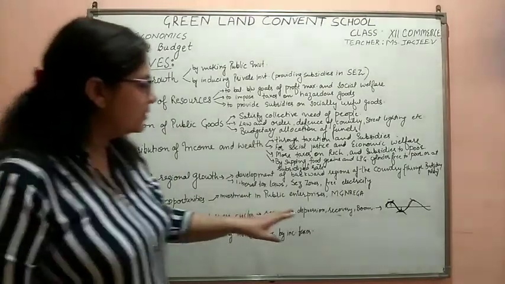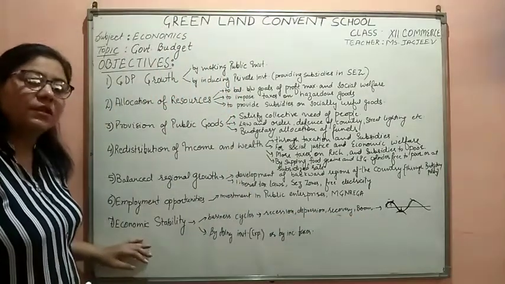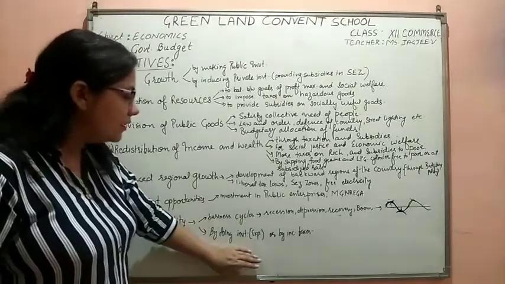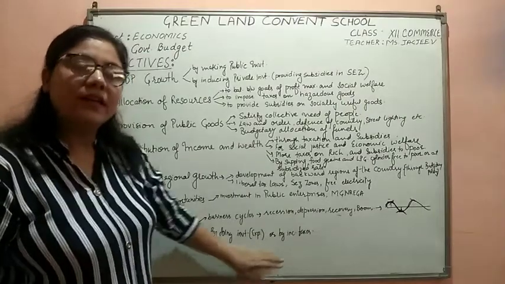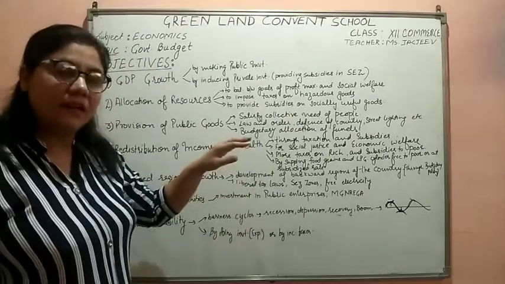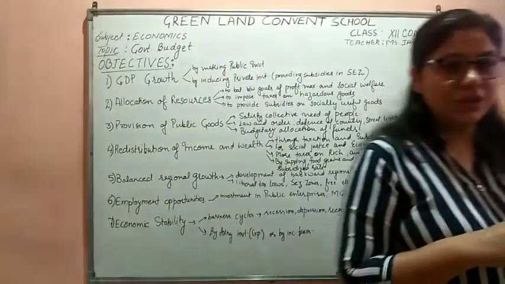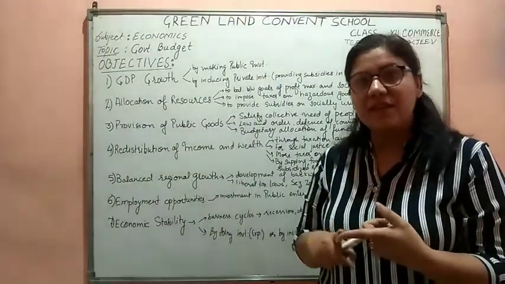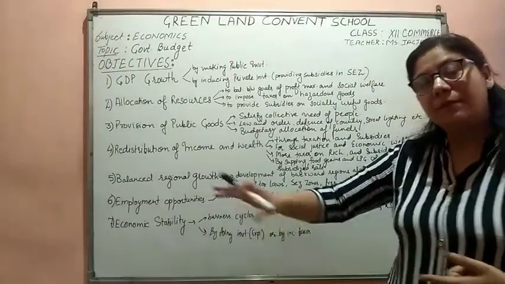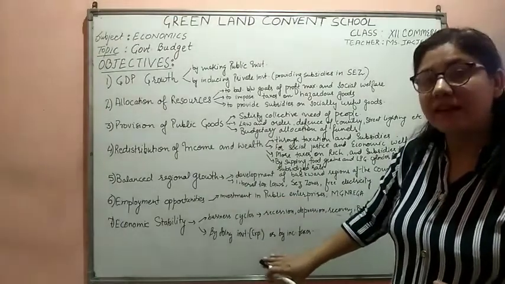Both the periods, be it the depression period or the boom period, are not good for any economy. So how does the government bring economic stability? The government increases investment expenditure or increases the taxes. If we are at the stage of inflation, what does the government do? The government decreases the expenditure so that there would be less income with the people, the money is sucked out of the economy, and the stage of inflation could be tackled.